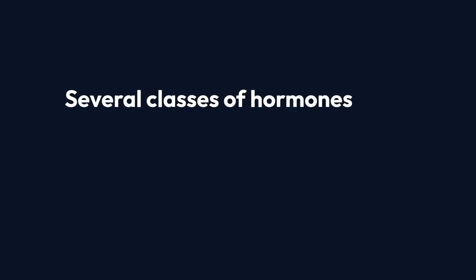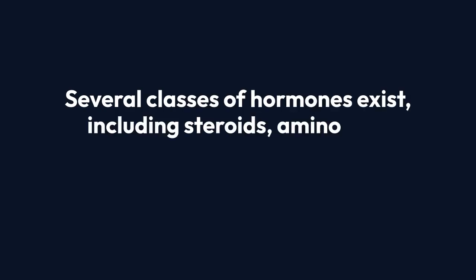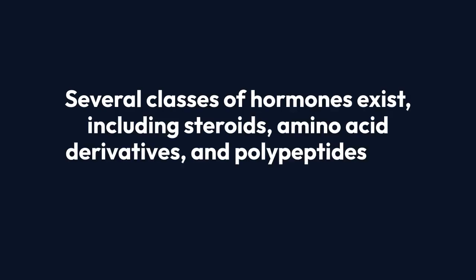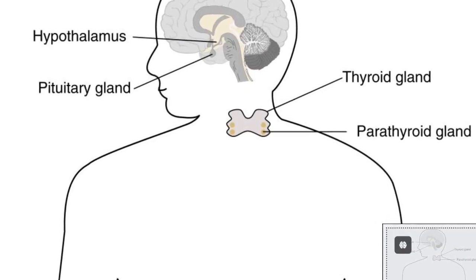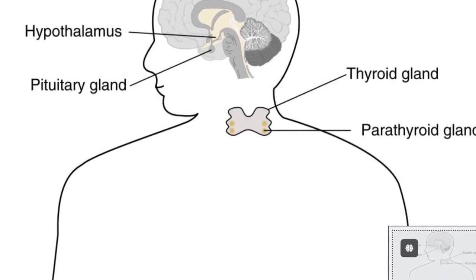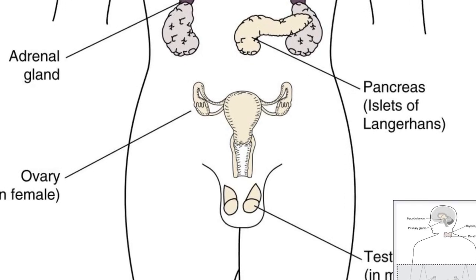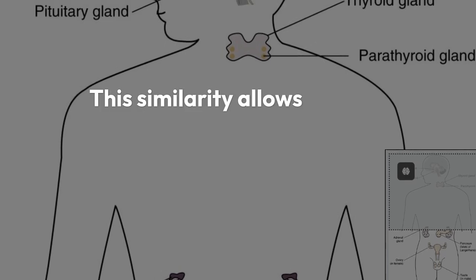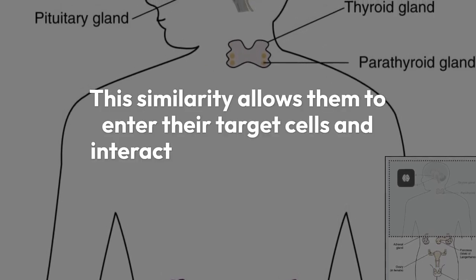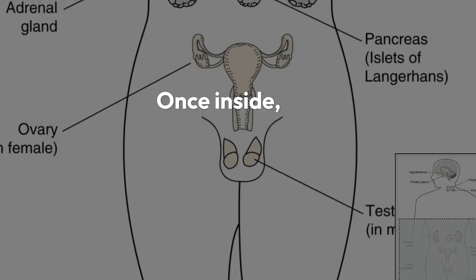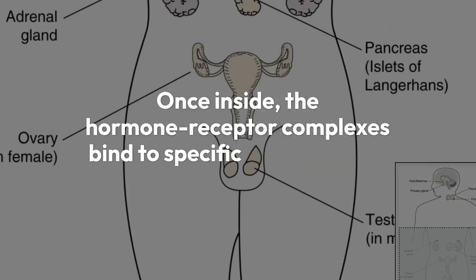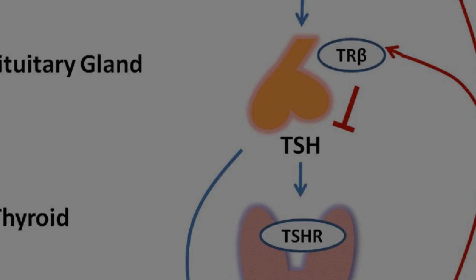Several classes of hormones exist, including steroids, amino acid derivatives, and polypeptides and proteins. Steroid hormones produced by the gonads and part of the adrenal gland known as the adrenal cortex have a molecular structure similar to cholesterol. This similarity allows them to enter their target cells and interact with receptors in the cytoplasm or the cell nucleus.